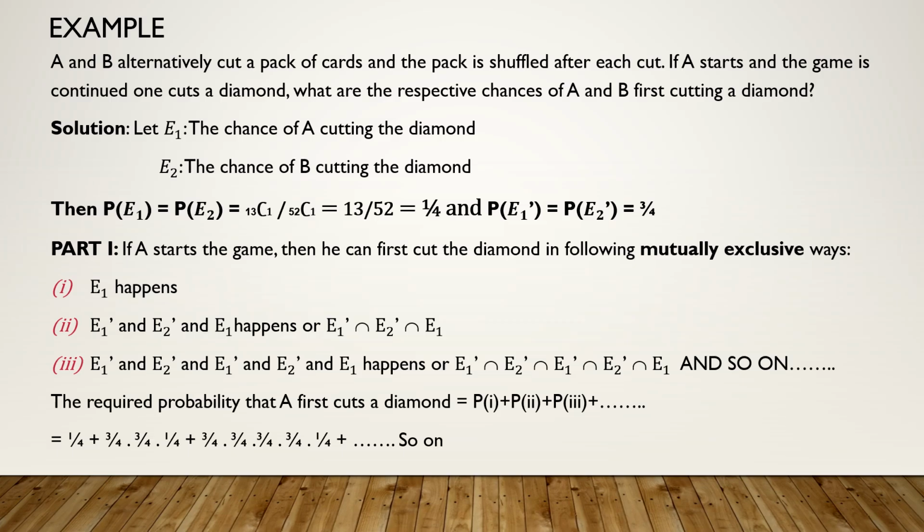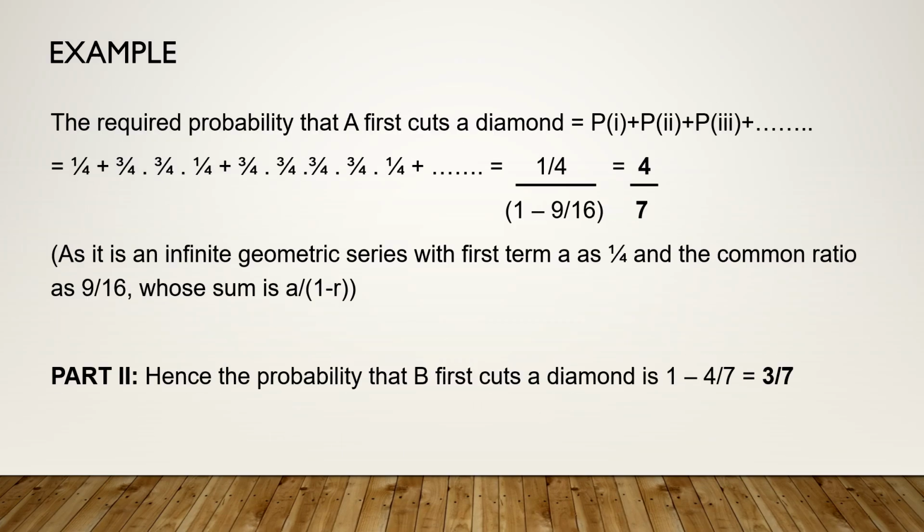So now just put in the values. If you see, it is 1 upon 4 plus 3 upon 4 into 3 upon 4 into 1 upon 4, plus and so on. Correct? Now if you see, this is a geometric series, in which the first term is 1 upon 4 and the common ratio between any two terms is 3 upon 4 into 3 upon 4, meaning 9 by 16. So what is the formula for the sum of an infinite geometric series? It is a upon 1 minus r. So 1 upon 4 upon 1 minus 9 by 16, which is 4 by 7.